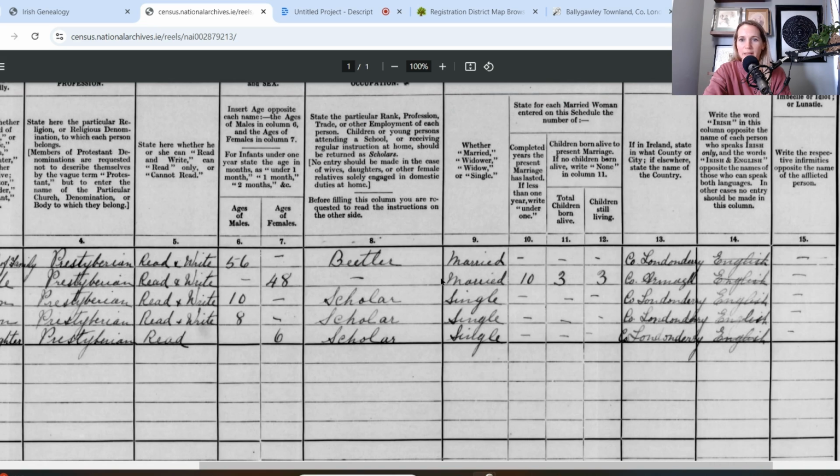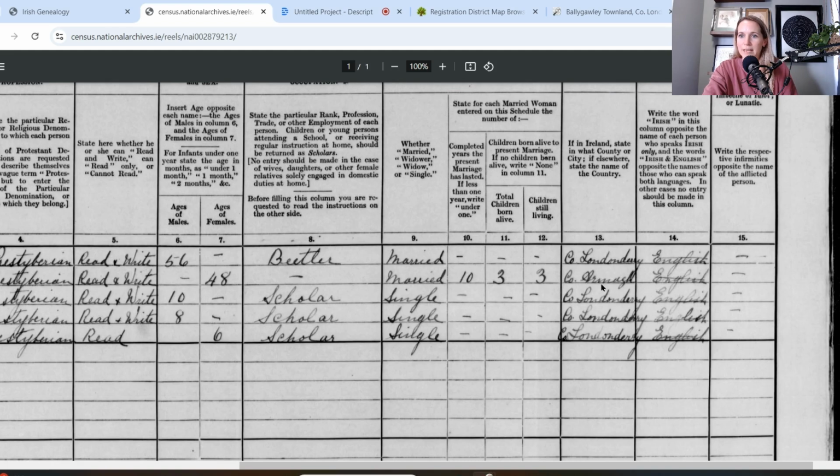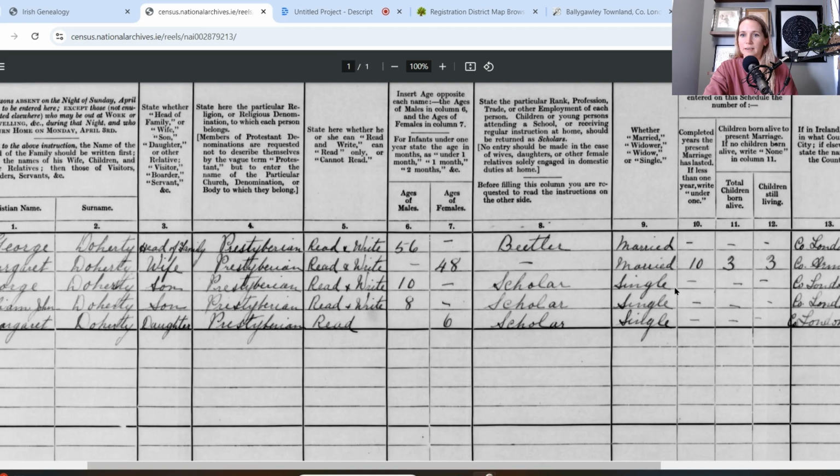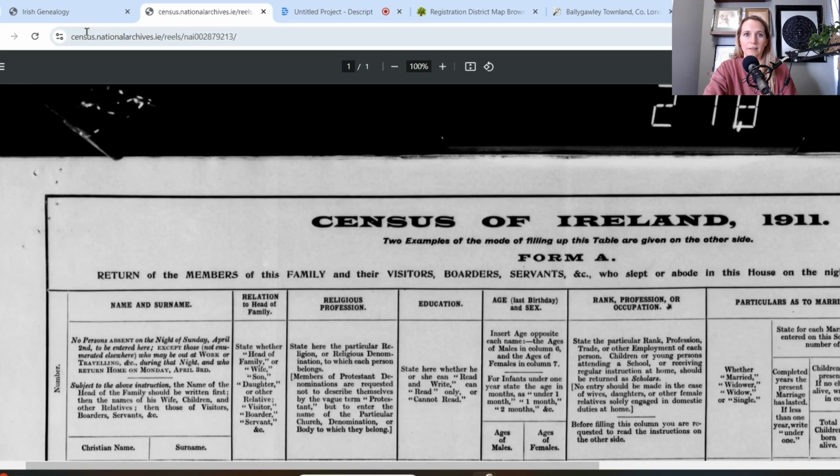We can see his father was a butler, they'd been married for 10 years. You can look at the columns here, the column headings, to find out what those are. You can see that they had 3 children and 3 were still living. You can see the counties where they were born and all of that.